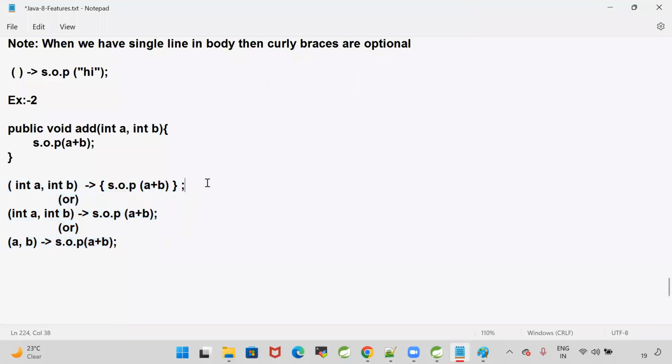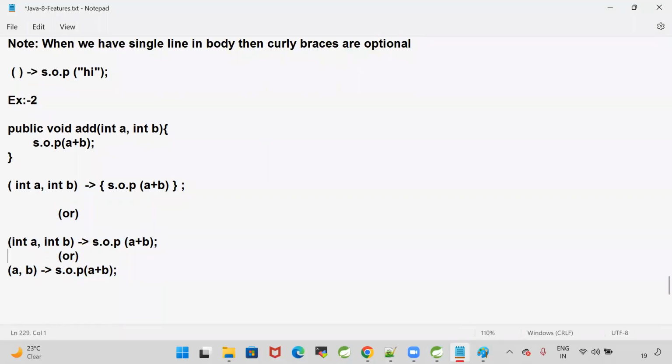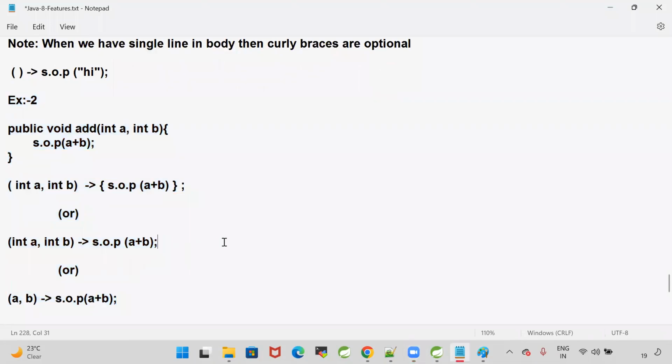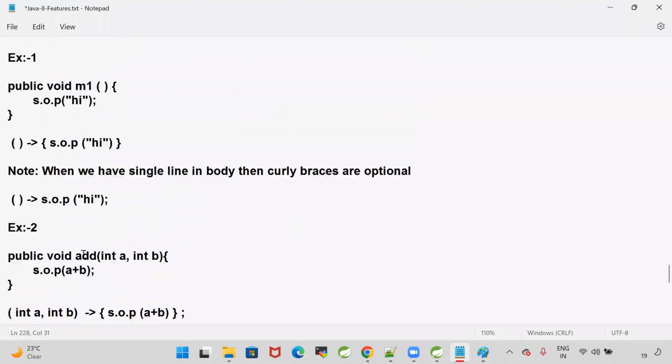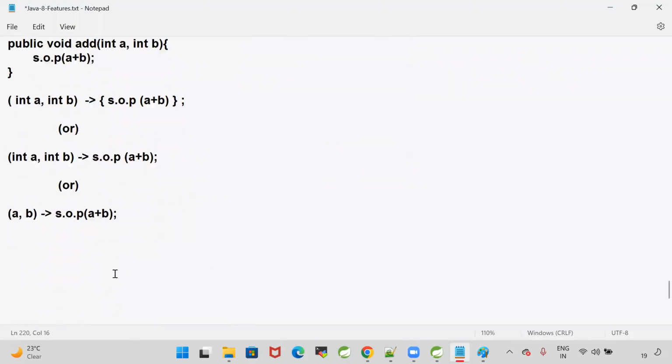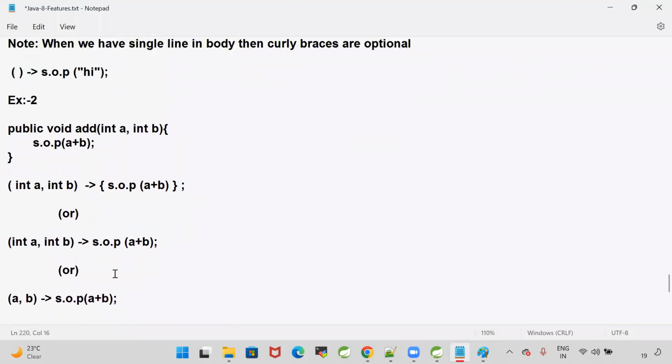Okay guys, able to understand? All of you able to understand how I am writing the lambda? People may get a doubt: sir, if lambda does not have a name, then how to call it? Sir, earlier we used to write methods, and methods have a name. We call the methods by using the name. But here you are writing a lambda, which has no name, no modifier, no return type. Then how to call the lambdas? We'll come to that point.